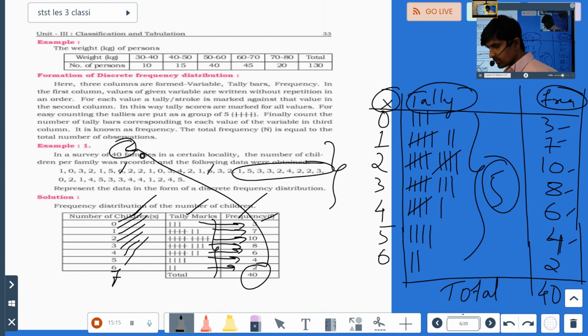So I'll stop my class here for today's discrete variable. Next class I'll continue with the continuous frequency table. Okay, thank you.